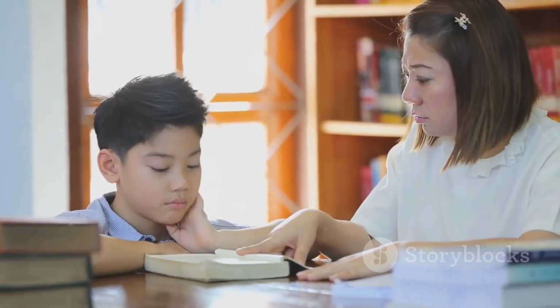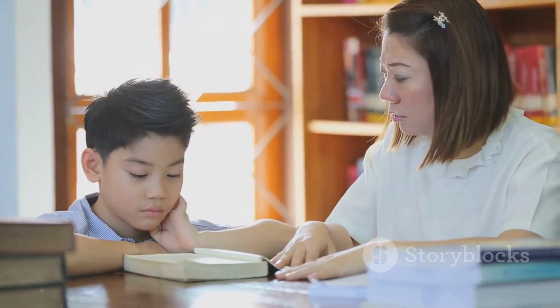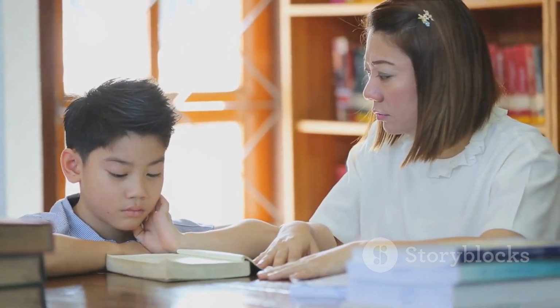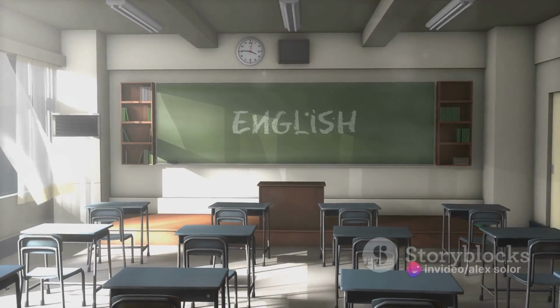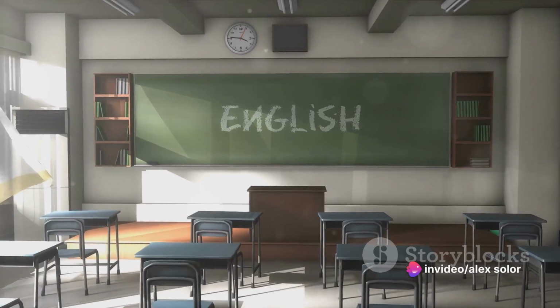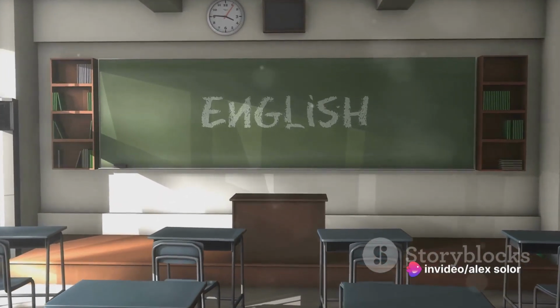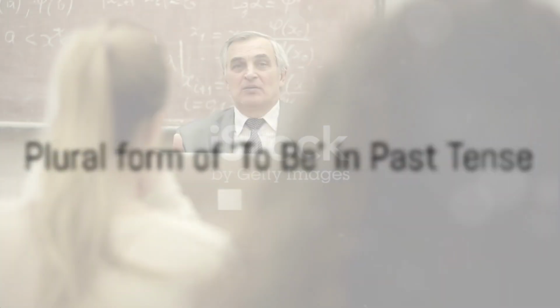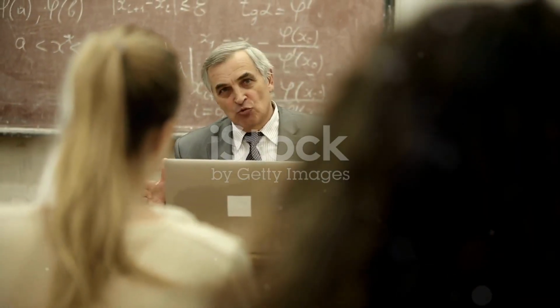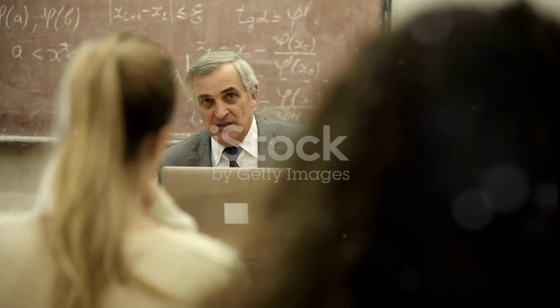Remember, it's crucial to match the past tense of to be with the subject of the sentence to maintain grammatical correctness. Now you know how to use the singular form of to be in the past tense. Let's move on to the plural form. Now let's tackle the plural form of to be in the past tense. When we talk about more than one person, we use the plural forms we, you, and they.